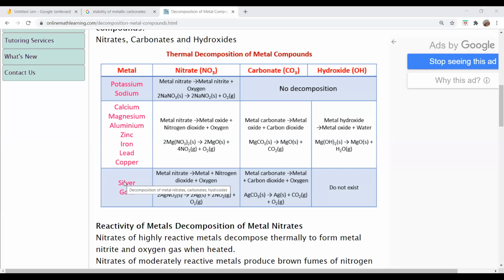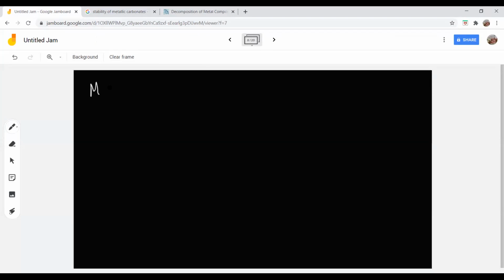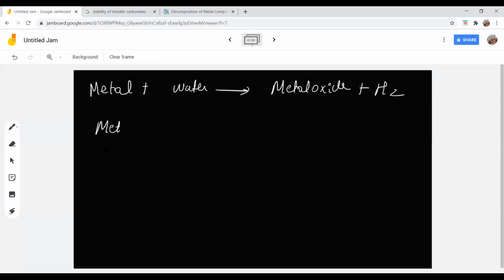Next is hydroxides. Now you can easily understand. Silver hydroxide and gold hydroxide do not exist. Why? Because what happens when a metal reacts with water, students? Can anyone say? What happens when metal reacts with water? Hydrogen gas is evolved and metal oxide is formed, metal oxide plus hydrogen. In general, this happens, correct? Okay, but what happens when a metal like potassium or sodium reacts with water? Exception. It is exothermic. Hydrogen begins burning and forms water.